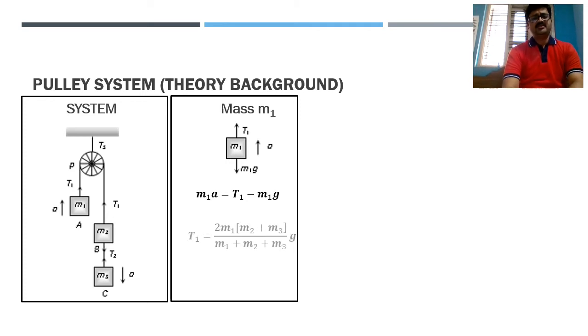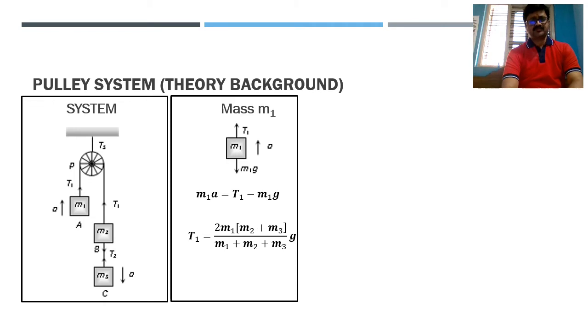Now let's move on to the next equation. From this very equation we can very easily arrive at this particular equation. So tension T1 can be calculated here as 2 m1 into bracket m2 plus m3 divided by m1 plus m2 plus m3. So this is tension T1 for you people. You can calculate tension T1 like this.